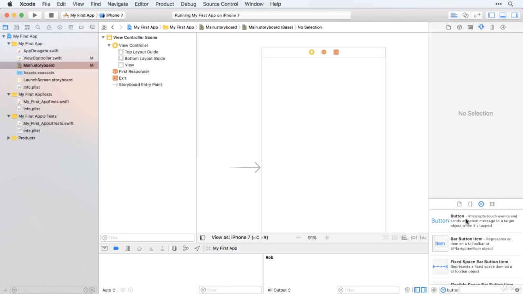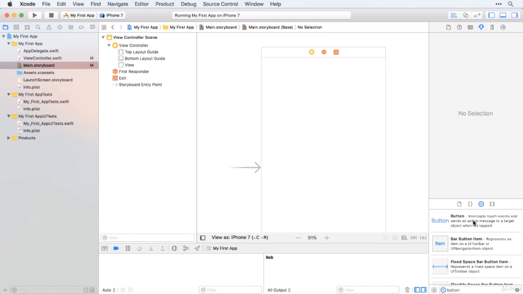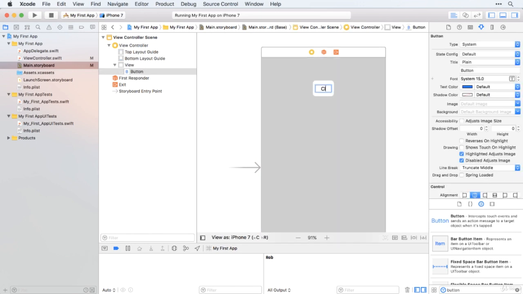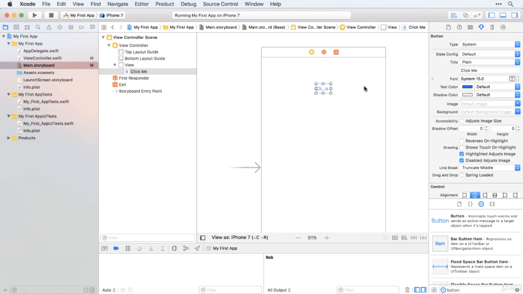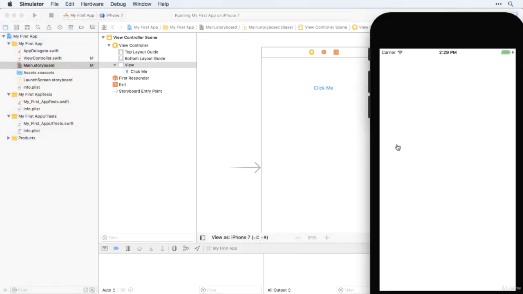You manage it? Should be fine. I've already got button there. You can always search for it down there if you can't find it. And then we're just going to drag it in and change the text. That makes it a little bit too big for our box, so just make the box a little bigger. There we go. All right, so now we have a button called Click Me, but of course that button doesn't actually do anything yet other than appear to be pressed like that.